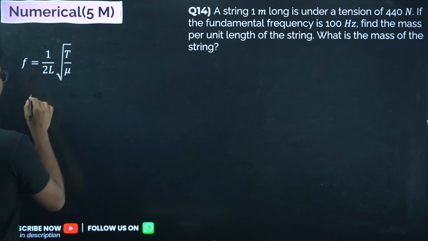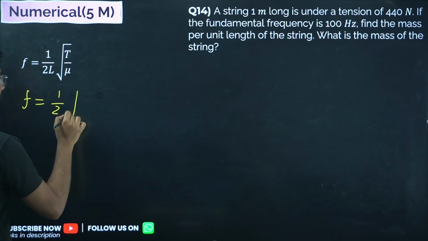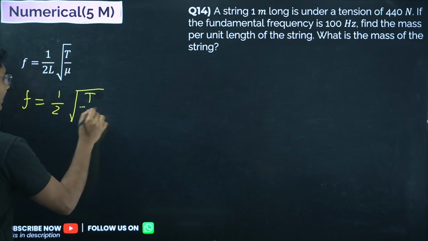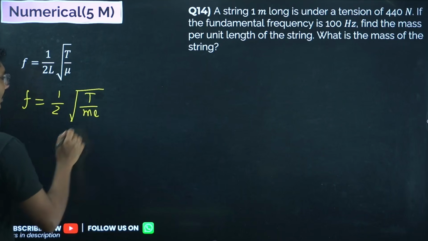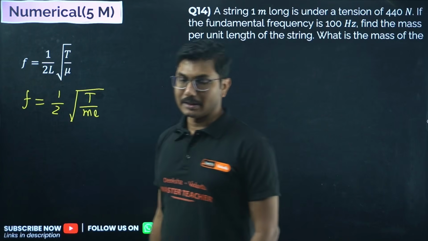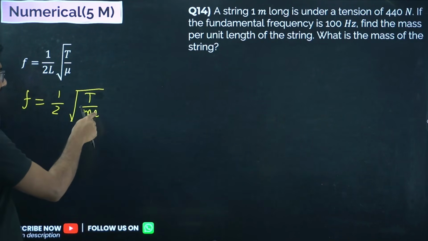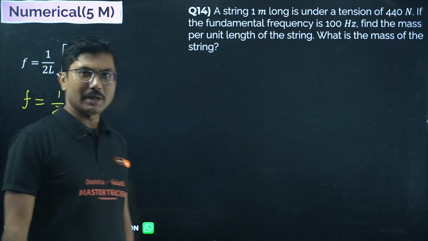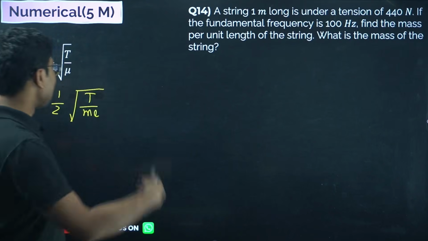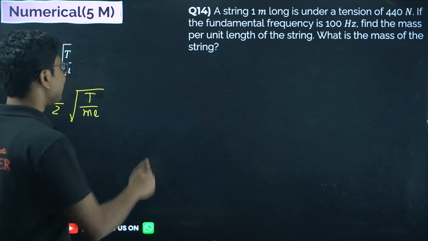One more formula that you may have seen is 1 by 2 square root of T by mass into L. That is also fine. If you can calculate mass and then divide it by the length, that is also fine. Actually, if you take mu, then one extra L comes out and that can be taken out of the square root. Both formulas are the same. Whether you use this formula or that formula, both are the same.